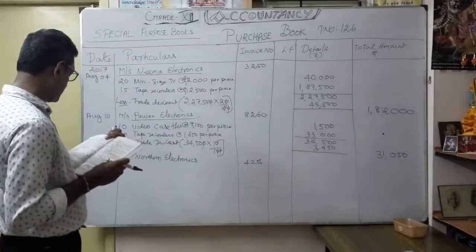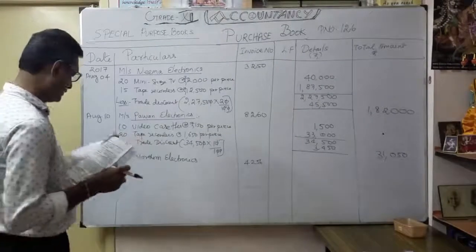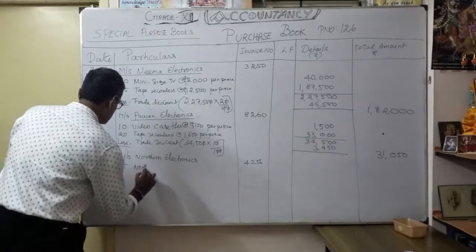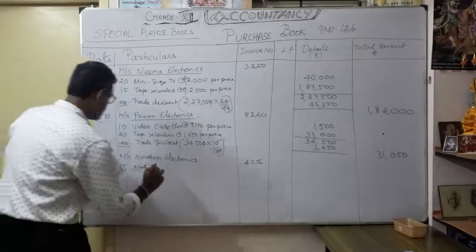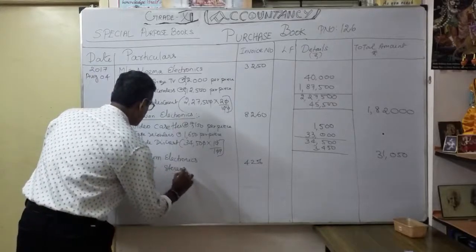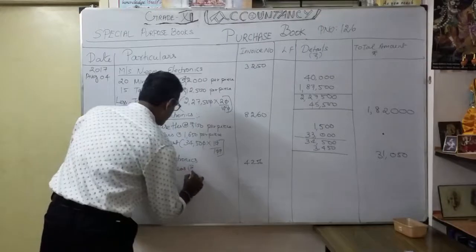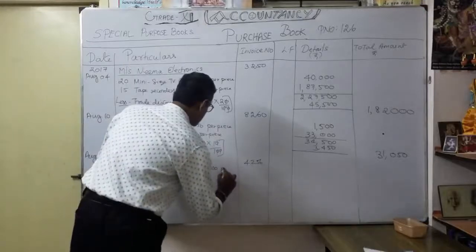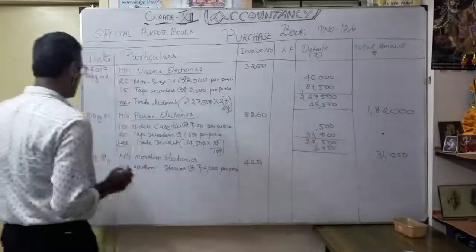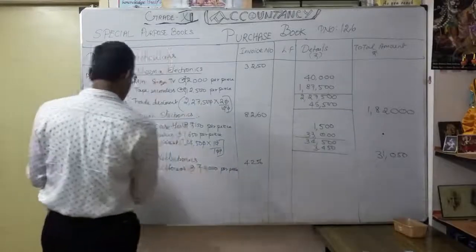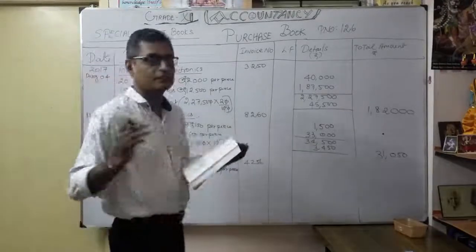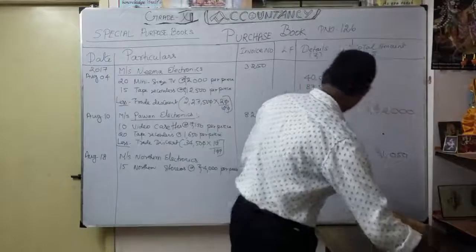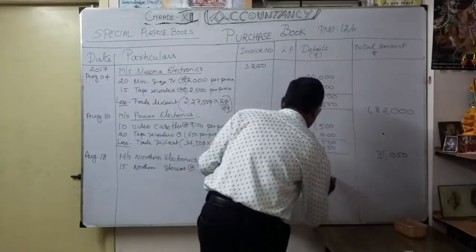15 Northern stereos, 4,000 per piece, isn't it? So 15 Northern stereos at the rate of 4,000 per piece. So how much? Maybe 60,000, correct? 15 into 4, 60. So 60,000, isn't it? So how much? It is 60,000. We have taken it here.